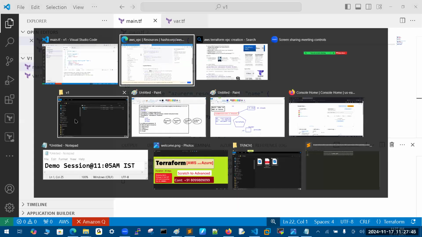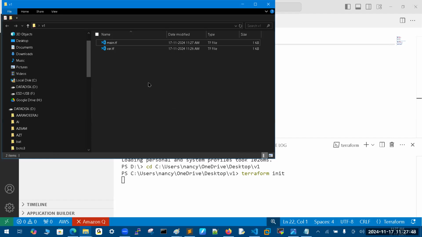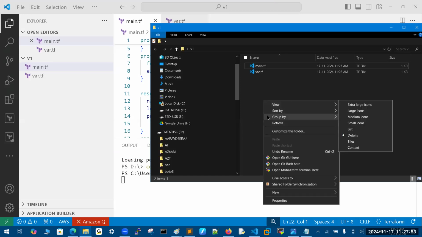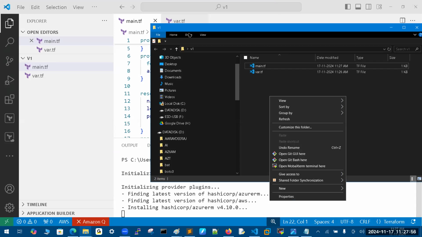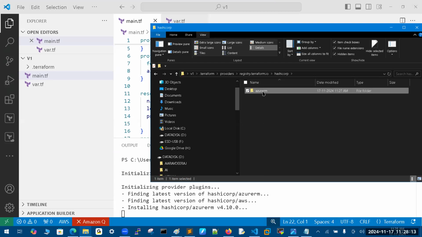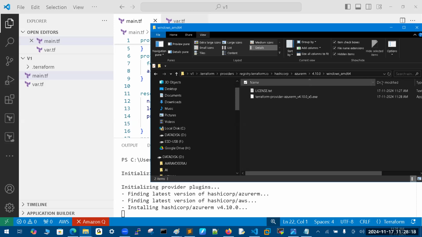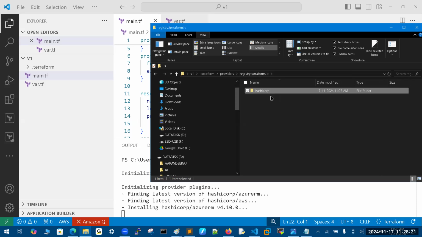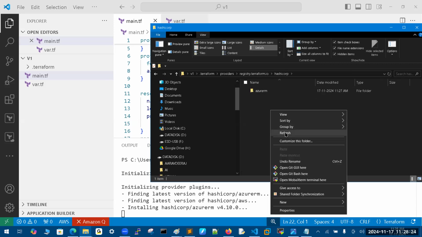It is going to create a folder. The provider information is going to be created. Yes, it is a hidden folder. Just view it: dot terraform, providers, registry, HashiCorp cloud. Your AWS is also going to get here. Azure is one more thing also going to get in the providers, with its version, the operating system, and this is a .exe file. Shortly, AWS is also going to come inside the same script.